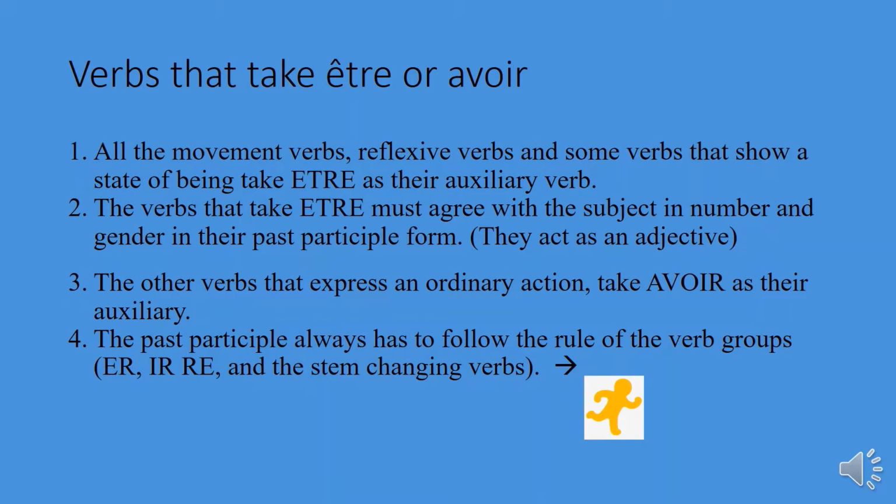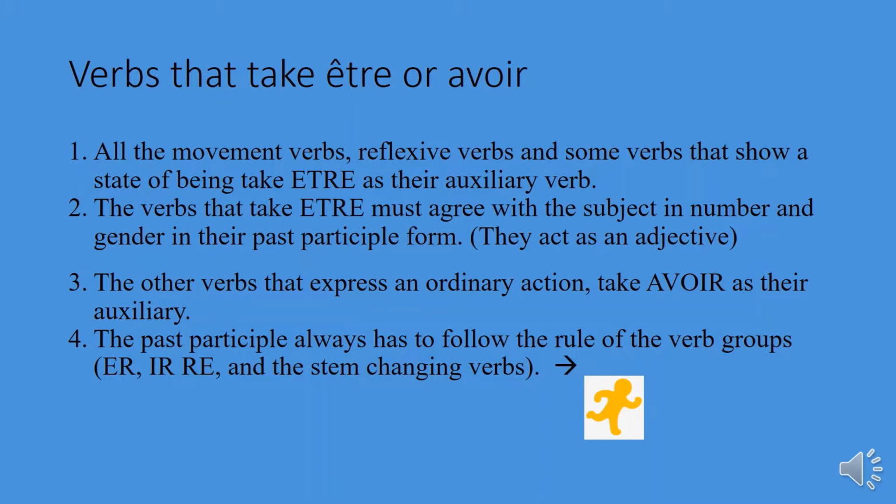Now, what verbs take être and what verbs take avoir in the past tense in French? All the movement verbs, aller, sortir, reflexive verbs, se laver, se lever, and some verbs that show state of being, take être as their auxiliary verb.